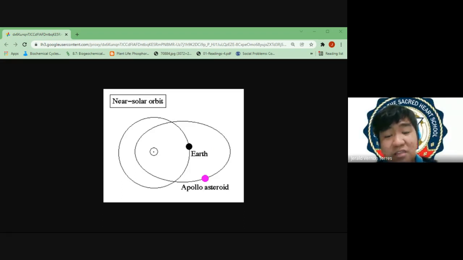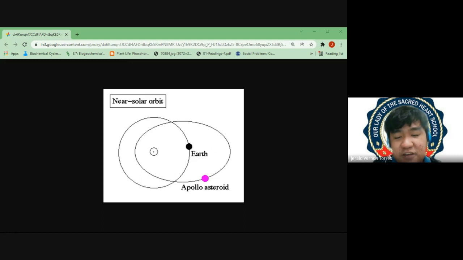Now, sa tatlong orbit na yan, ang dinadaanan ng planet Earth is the Apollo orbit. That is why itong Apollo orbit na to, this is the concern of the astronomers. Ito yung inaaral talaga ng astronomers natin kasi sa Apollo orbit, dito dumadaan yung planet Earth. And since dito dumadaan yung planet Earth, there is a chance we will encounter what we call near-Earth asteroids o yung tinatawag nating NEA.